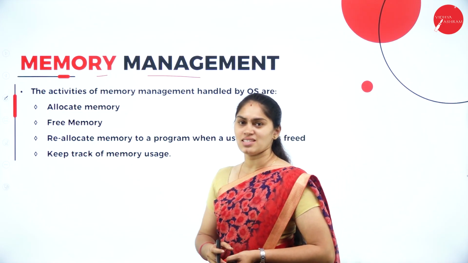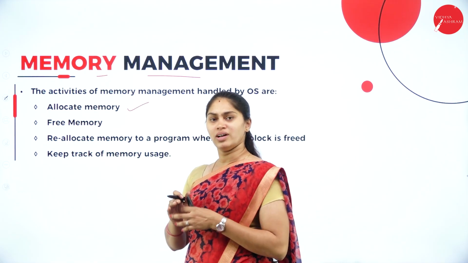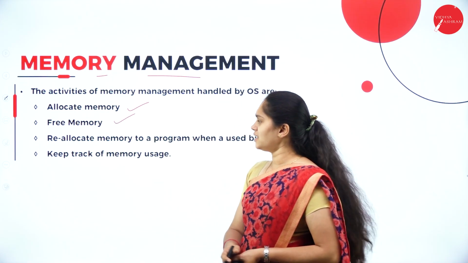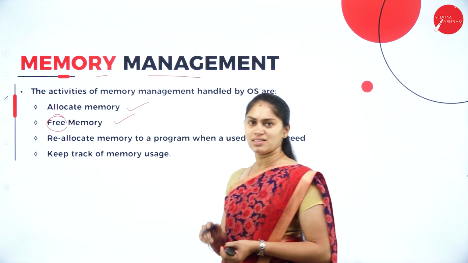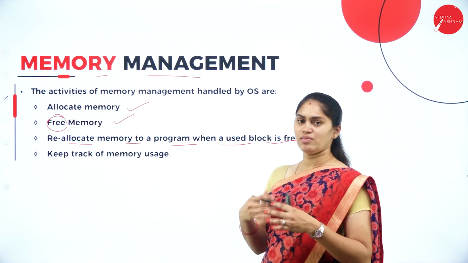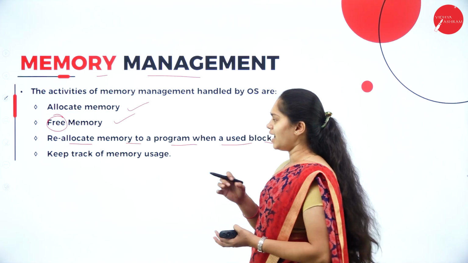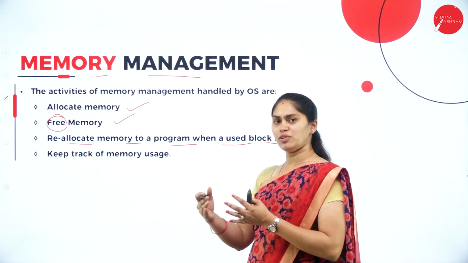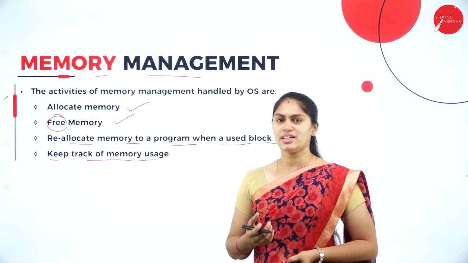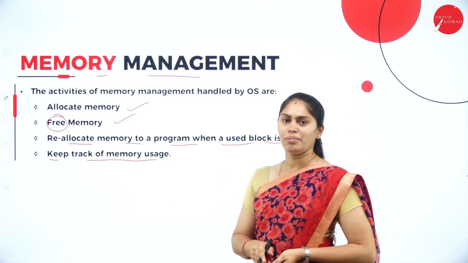Why? Because memory is considered a resource of a computer system, correct? Then it is going to allocate the memory. Once it is over, that should be freed from the pool, or it should be kept back to the pool. That is what freeing of memory, which is also done by this OS. Then reallocate the memory to a program when a used block is free. When we are freeing that used block, that should be stored in a pool or memory pool. Again, it is going to reallocate the memory to the needed things. And also it is going to keep track of memory usage. That is the reason you all can see how much memory is used in your mobile phone. That will be handled by this operating system.